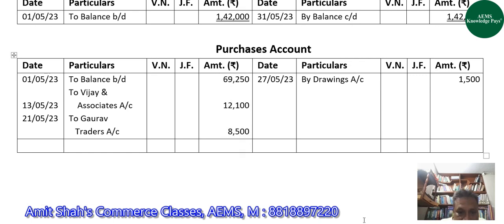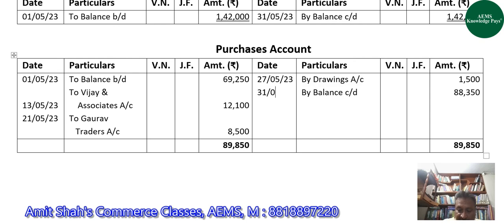So we'll take the total of debit side, and that is 89,850. Same we will write on the credit side. From 89,850 we will subtract 1,500. So the balance here of purchase at the end of the month would be 88,350, for which we will write by balance c/d on 31st May 2023. Is it clear to all, guys, or not?